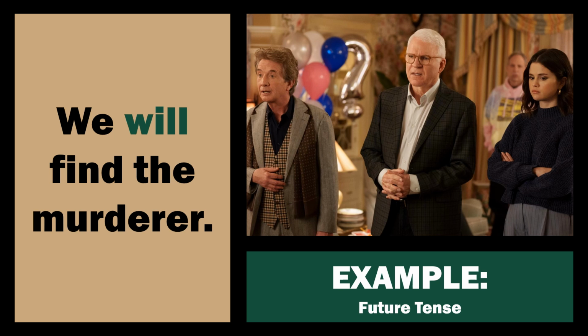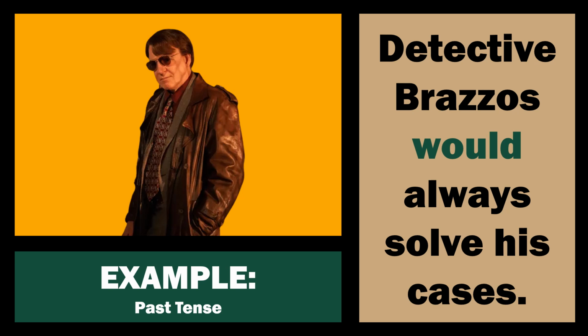An example of the future tense: we will find the murderer. This is going to happen. It's certain. Or we shall find the murderer. Again, an assertion that in the future this is going to happen, a certainty. If we put it in the past tense, we might say Detective Brazos would always solve his cases. In the past, this is what would happen, certainly.